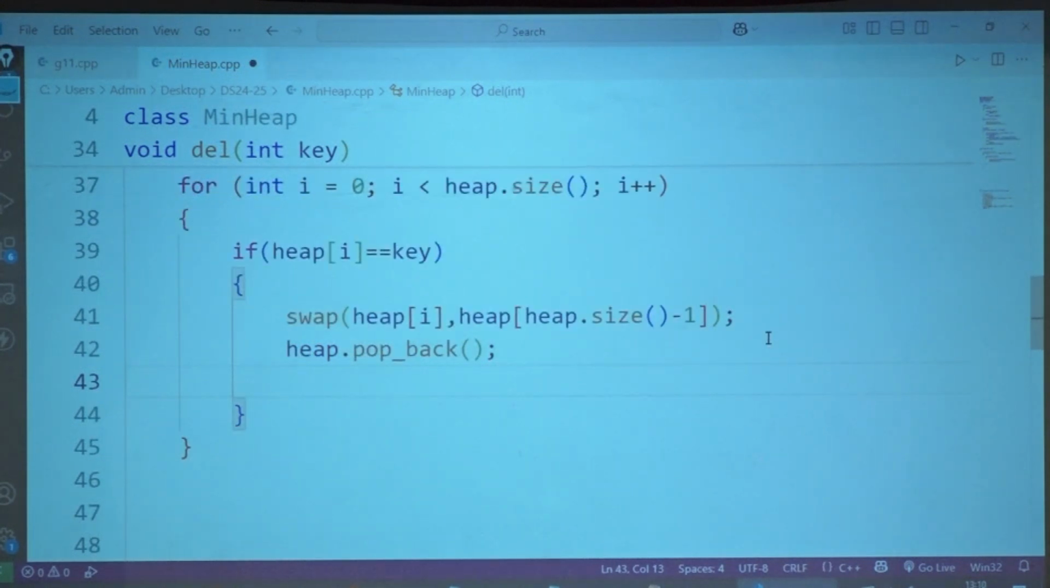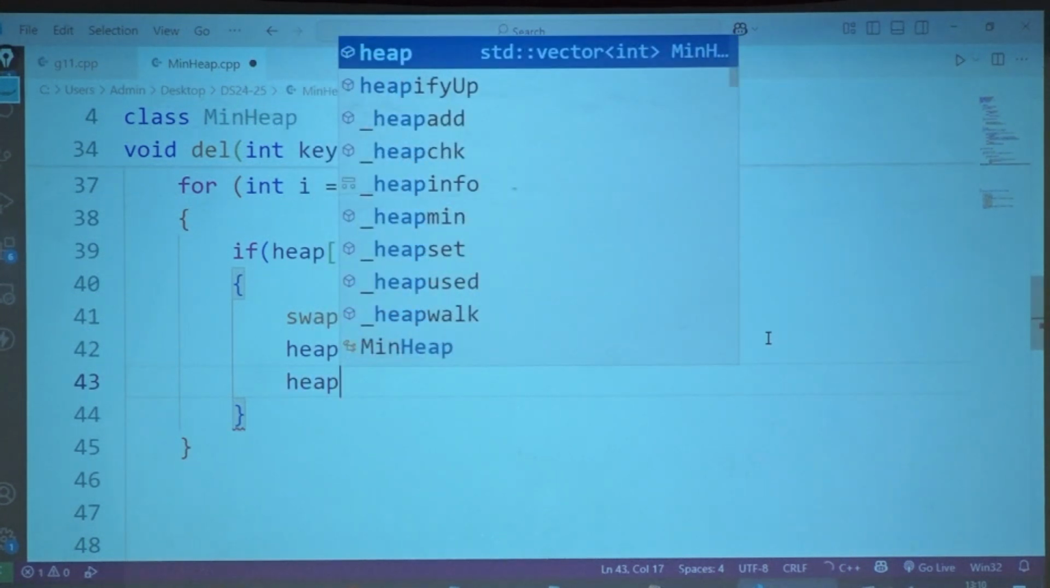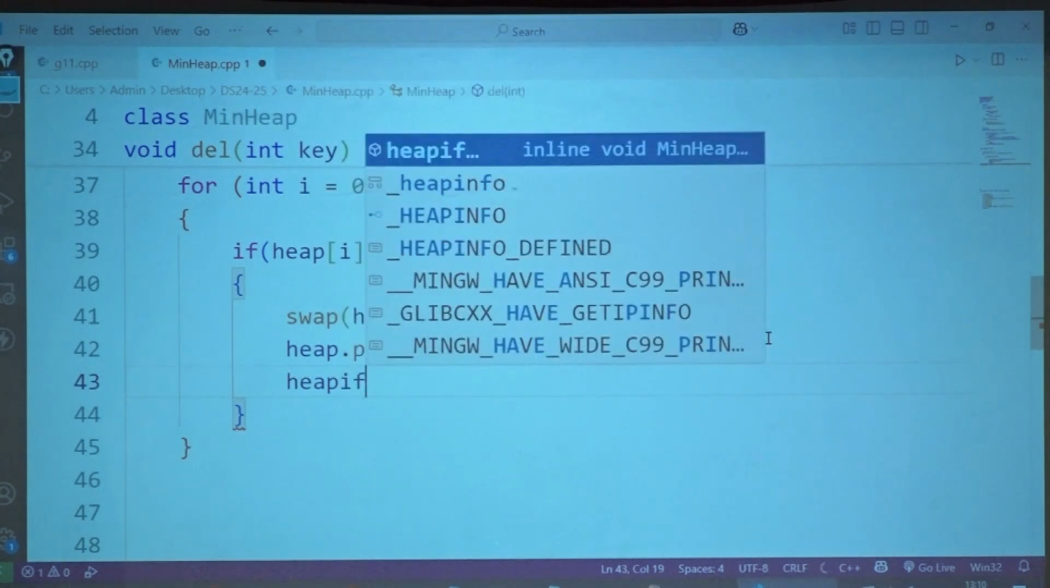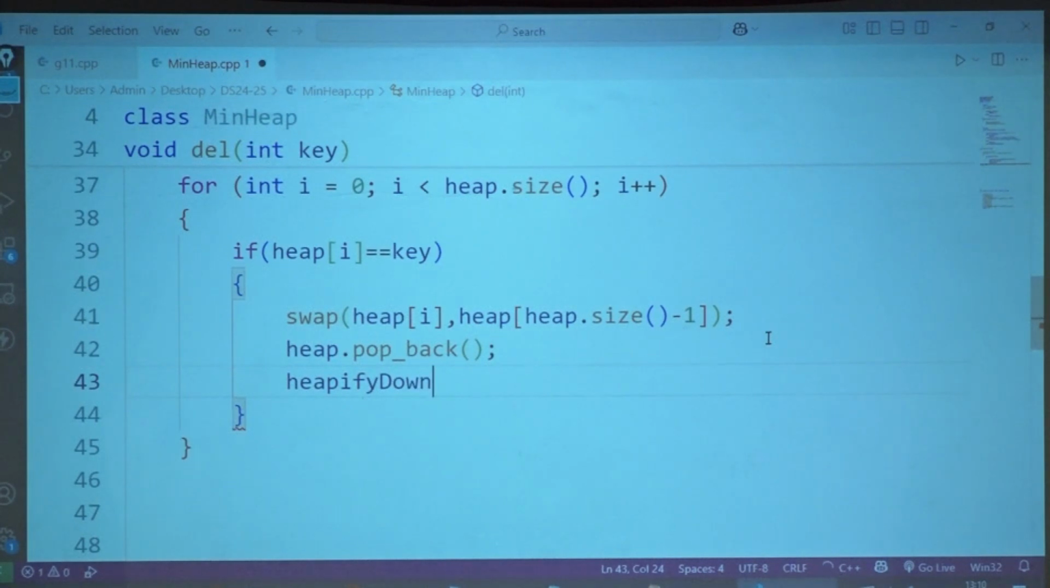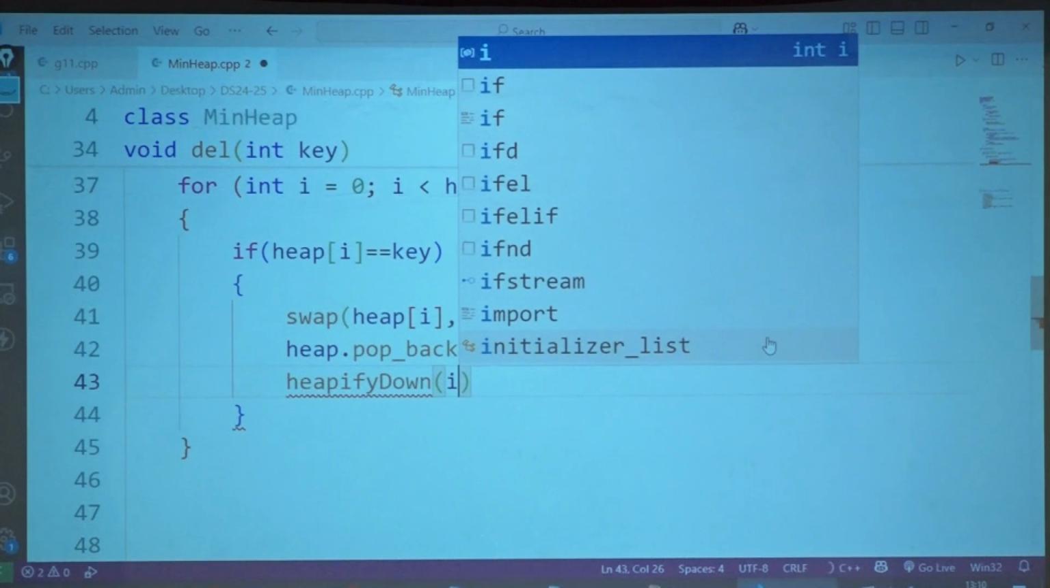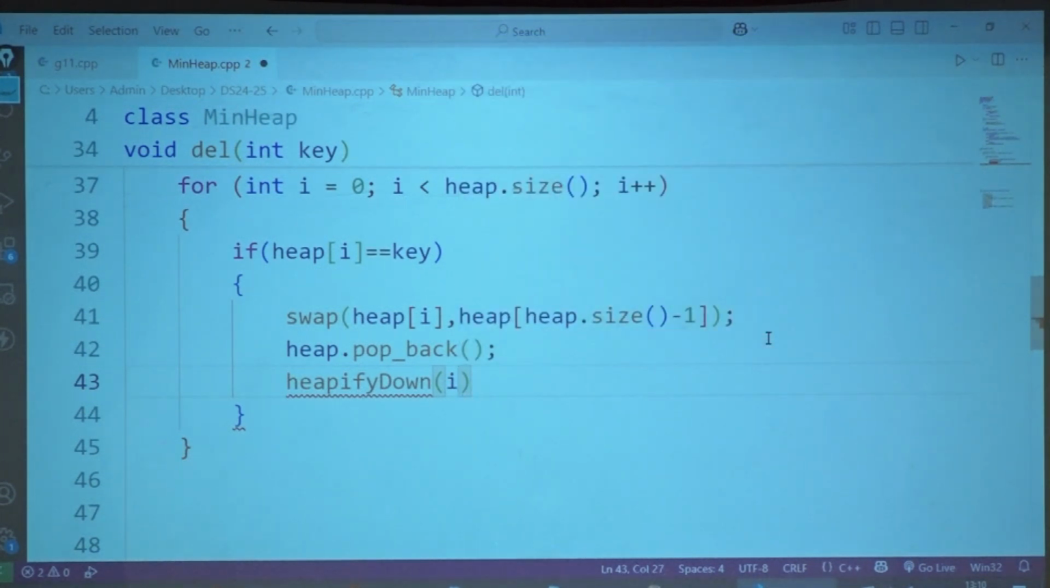After popping it, what do I need to do? Heapify. We have to write this down and pass which index to it, guys? The index where the node was found. Where did I find it? At i. So I will send it at i. Okay.